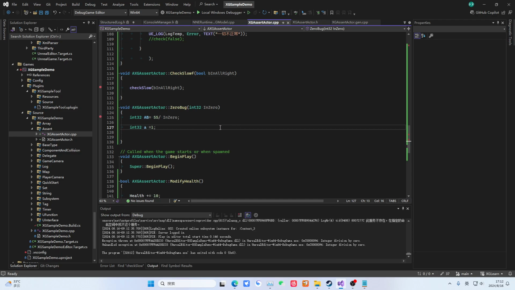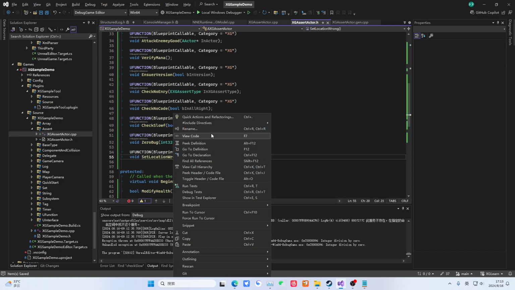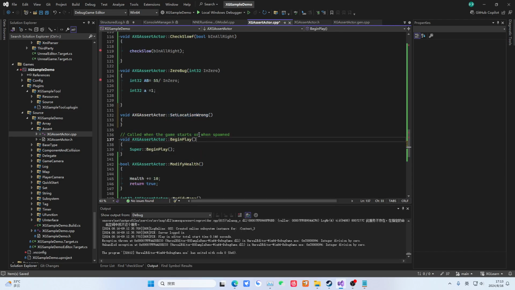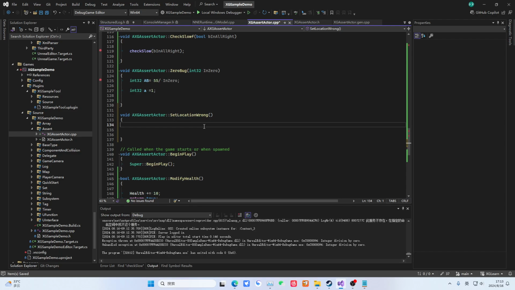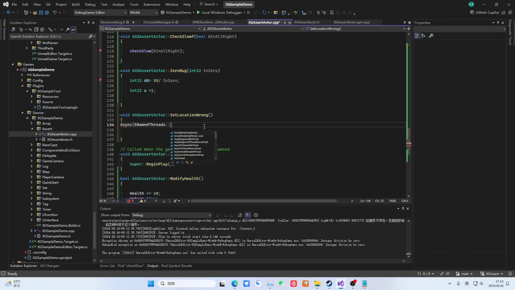This way, if this anomaly cannot be reproduced after packaging, we will try a different approach. We call it AsyncTask. Okay, here we still do it this way. And here we do it like this. We accept on thread. Here we give an on thread.